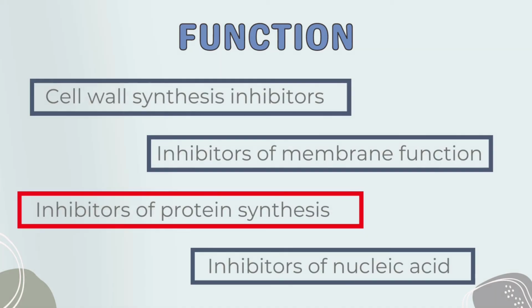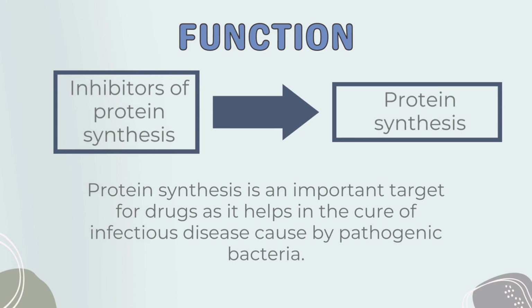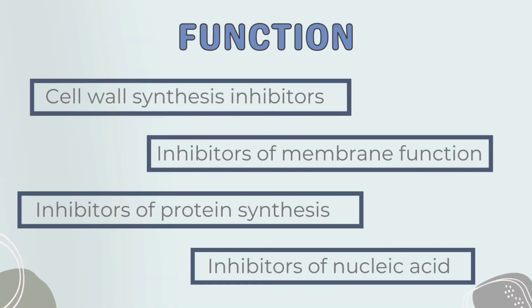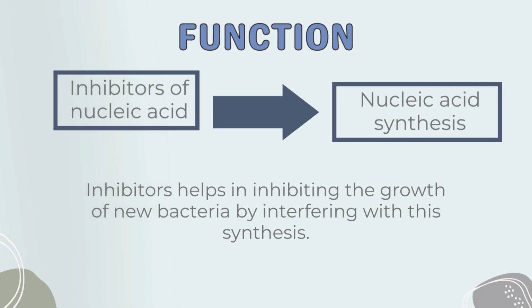Number 3, inhibitors of protein synthesis, which is very important for a functioning cell. Protein synthesis is an important target for drugs as it helps in the cure of infectious disease caused by pathogenic bacteria. Number 4, inhibitors of nucleic acid target nucleic acid synthesis, which is also an important target of antibiotics. Inhibitors help in inhibiting the growth of new bacteria by interfering with its synthesis.